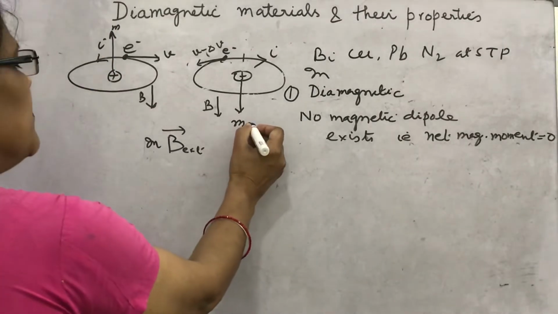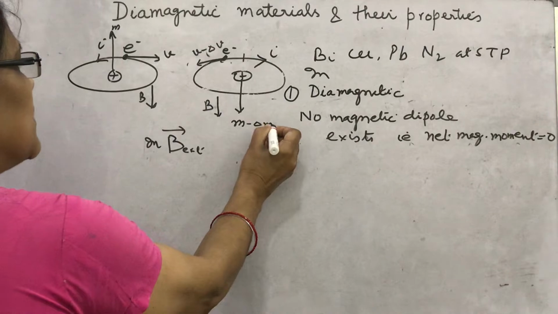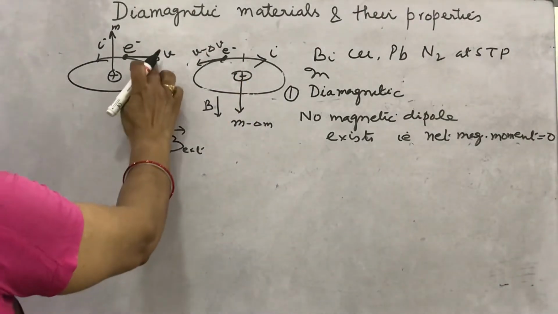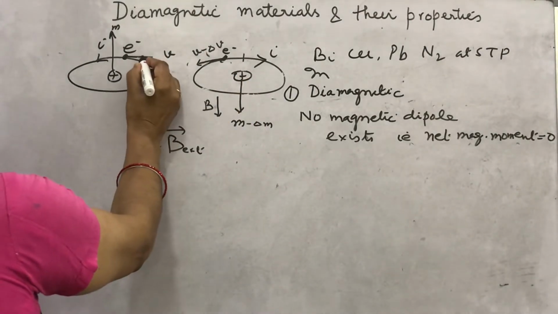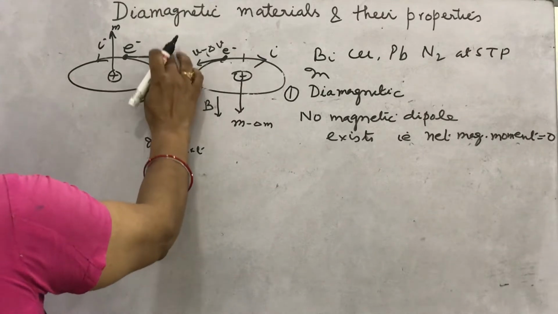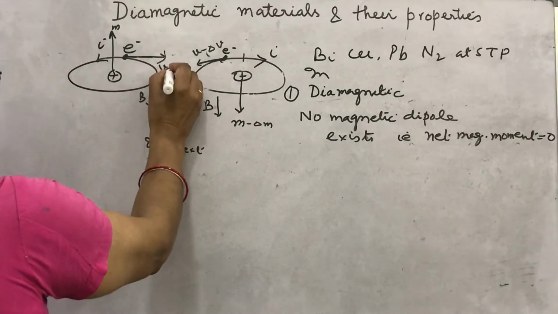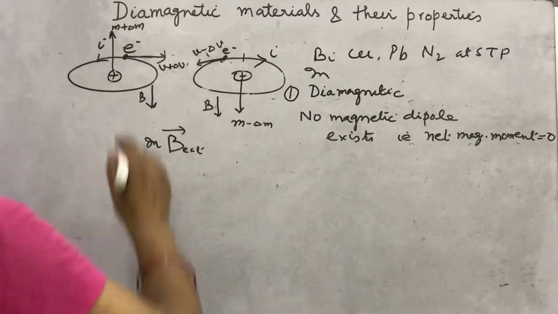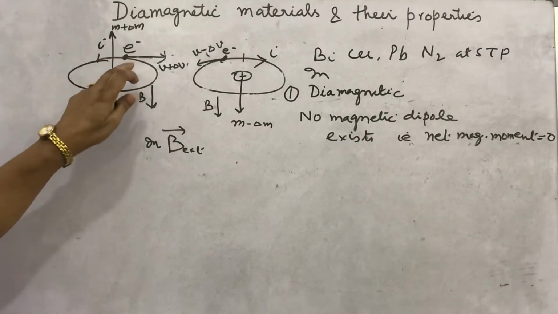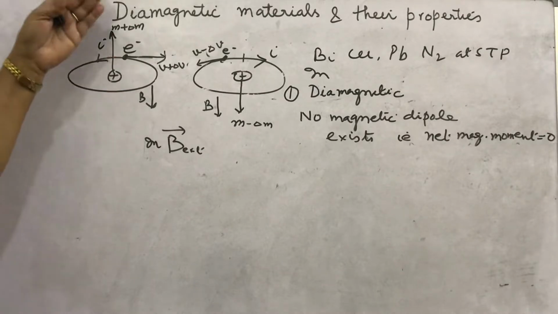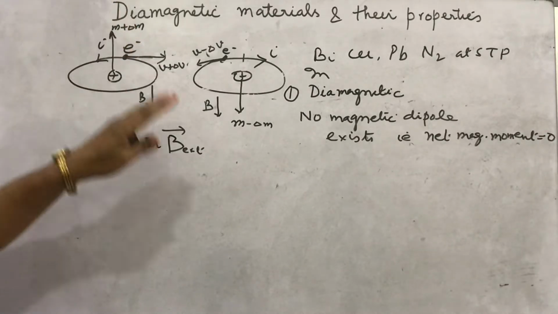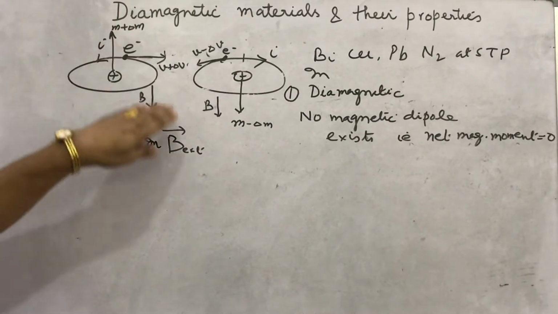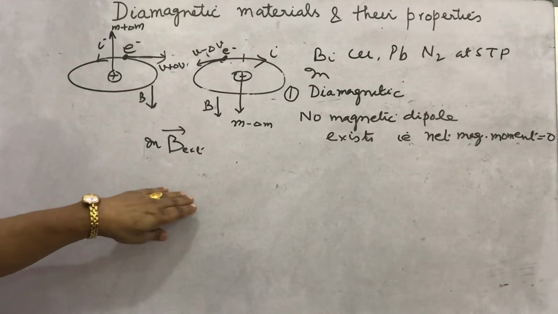This magnetic field decreases because electron's speed slows down. Here you can show this velocity vector, then it is increased, this becomes v plus delta v, and magnetic moment becomes m plus delta m. So which magnetic moment increases?